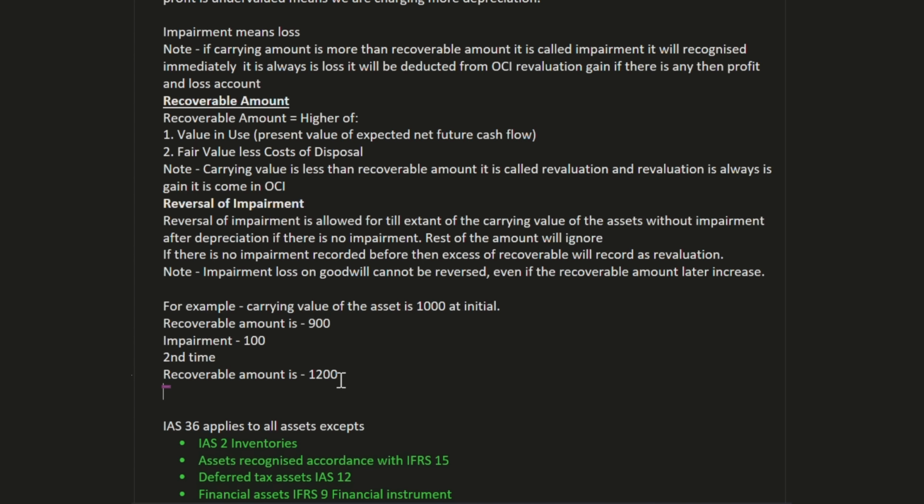In the first scenario, what we have is, the first time after initial recognition, we have impairment, and the second time we have revaluation. Revaluation means the recoverable amount is increased. So we can reverse our impairment up to 100 only, and the rest of the amount will be ignored. So this is scenario 1. And in scenario 2, let's change the value first.